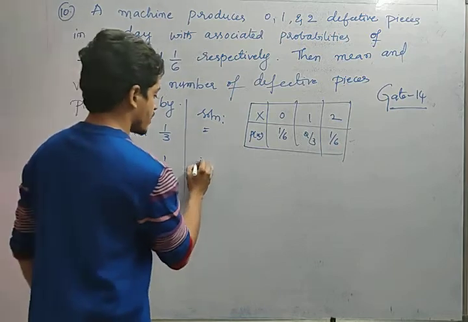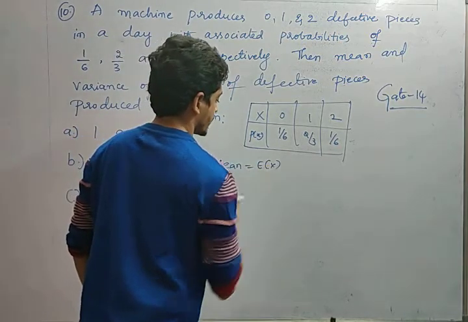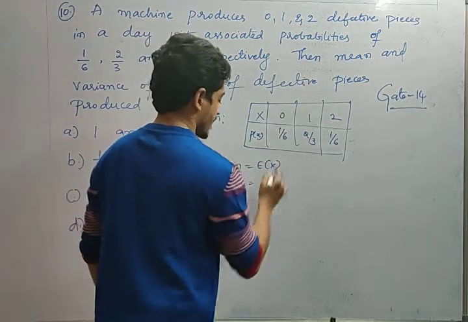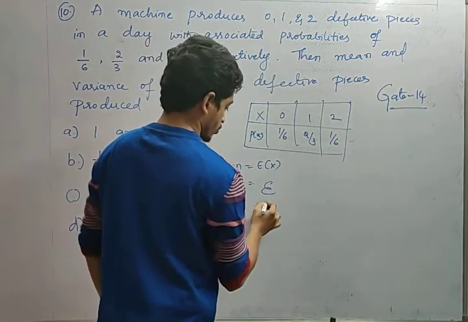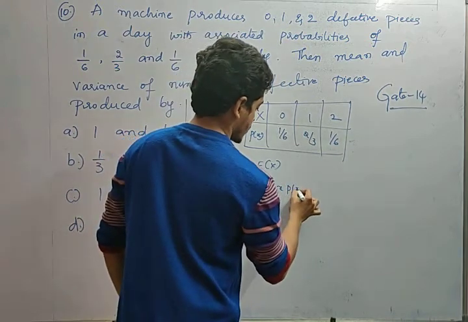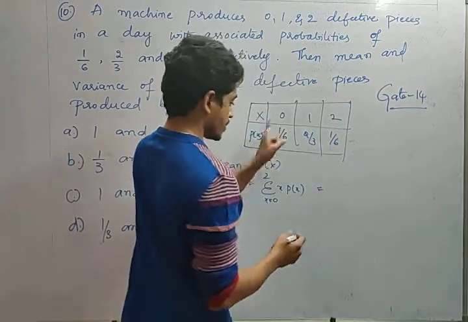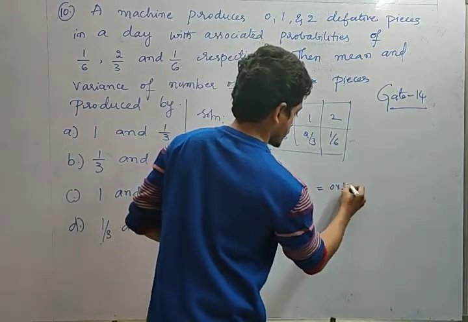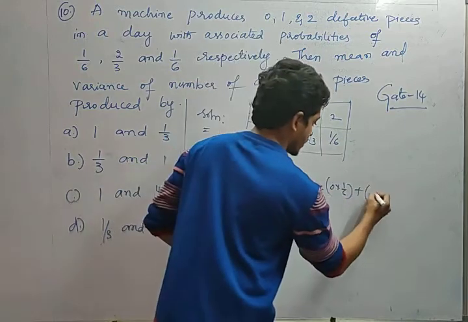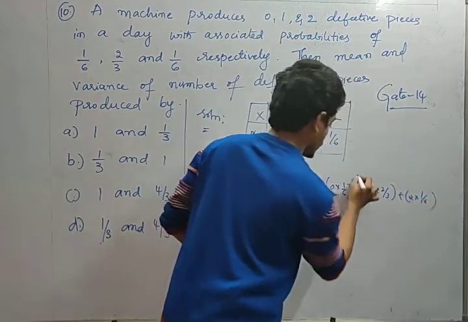What is the mean formula, friends? Mean is nothing but expectation of x. Expectation of x, in the sense, this is a discrete random variable. So sigma x equal to 0 to 2, x into p of x. Yes or no? So this value is x into p of x, 0 into 1 by 6 plus 1 into 2 by 3 plus 2 into 1 by 6.